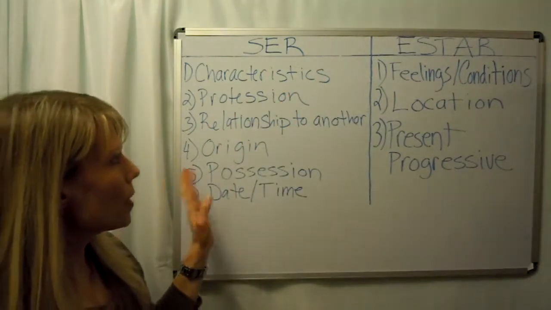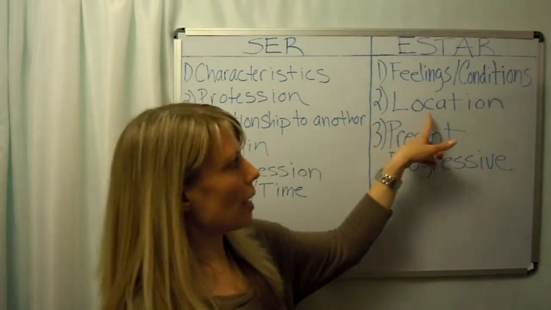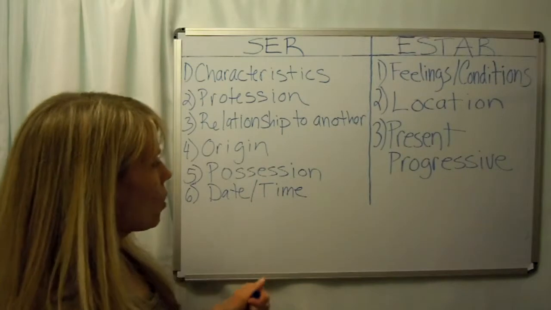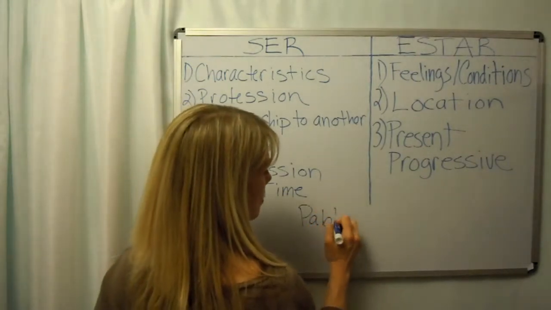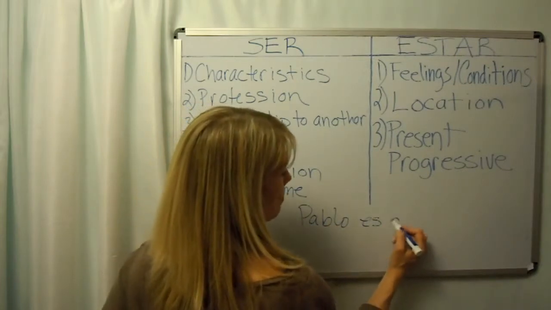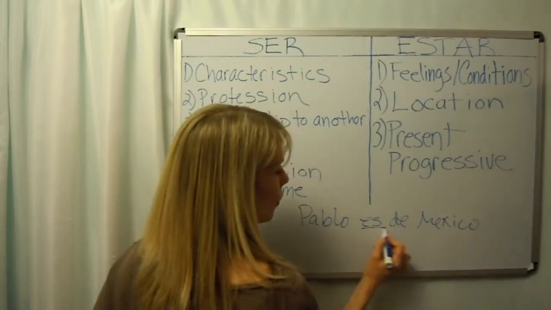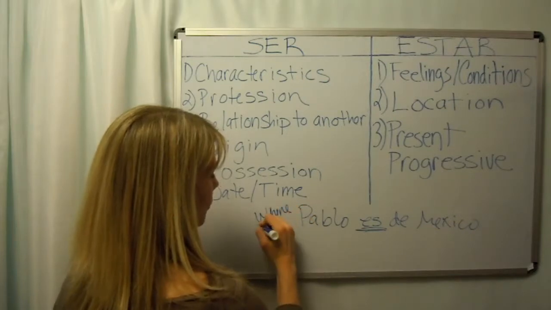Another one where people can get a little bit confused, I've noticed, is with origin and location. Remember, origin, if we say Pablo es de Mexico, which is the example we used earlier, we're saying where he is from.